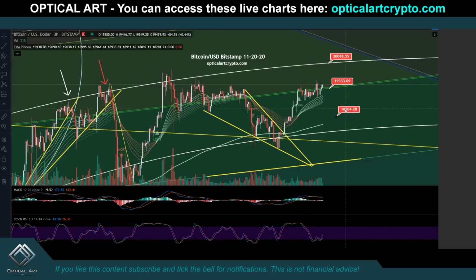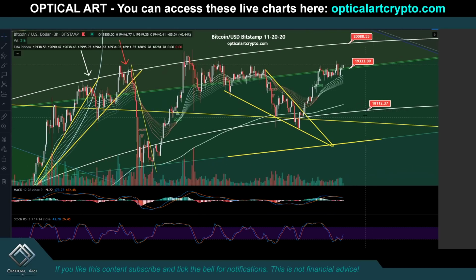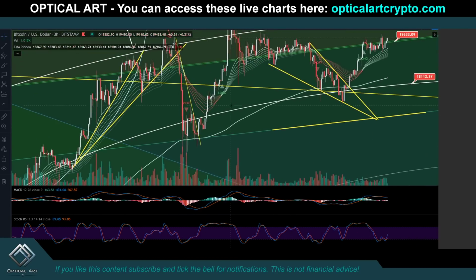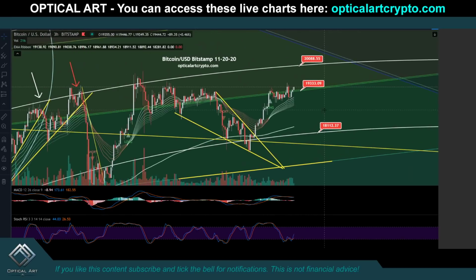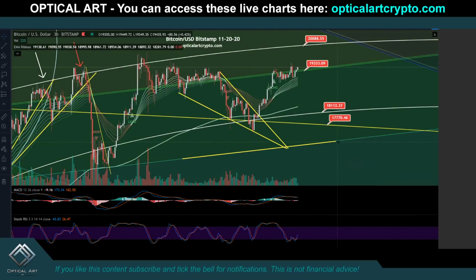If we drop, your next major support according to this chart will be $18,112. You can see this ring has been support, became resistance, so this is a likely downside target, 18,112. If we drop below that, your next support is 17,770. I am not going to give you this price target.